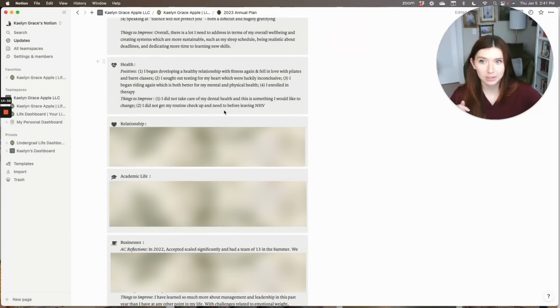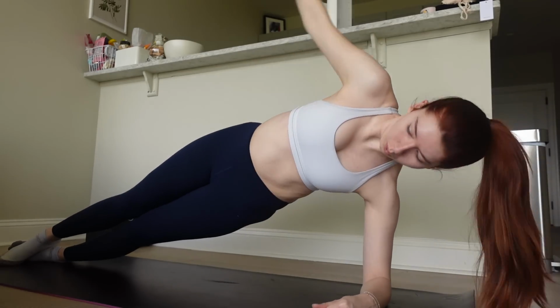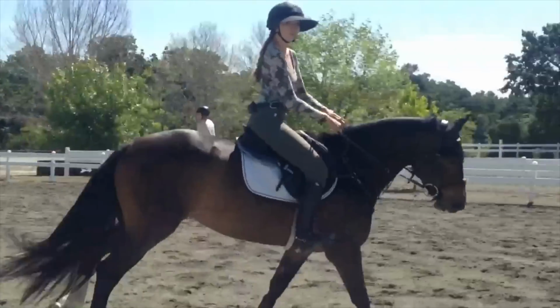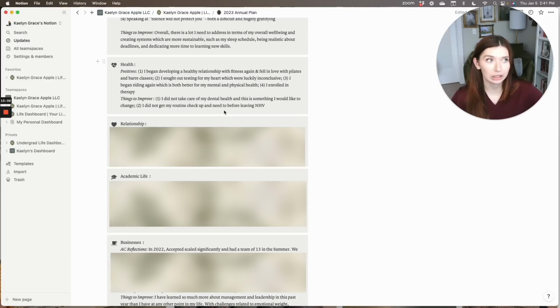I said I developed a healthy relationship with fitness again. That was wonderful. I used to be a professional athlete, and I really struggled with fitness and feeling like I had a positive relationship with my body and with fitness after having left my professional athletics career, but I have discovered classes that I really liked, and I am really enjoying it again.